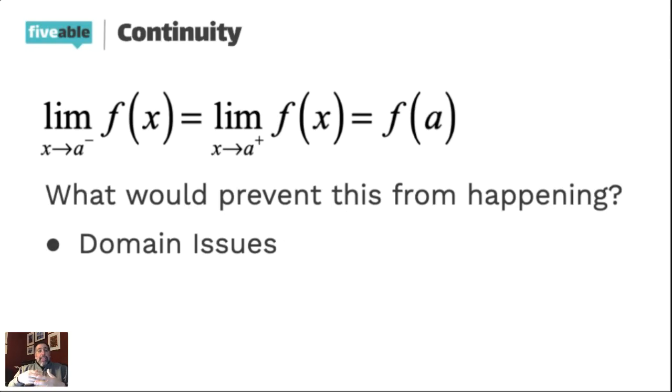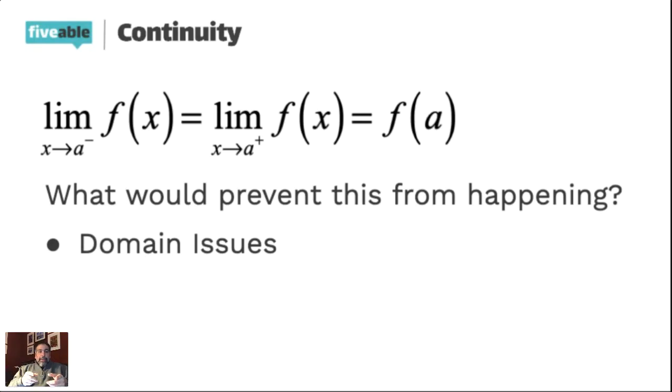And then the last domain issue is when you're dealing with logarithms, you've got to make sure that you don't take the logarithm of a number that is less than or equal to 0. So logarithms of negative numbers are no good. Logarithms of 0 are no good. Those are the three places you can get into trouble with your domain. That's going to cause your f of a to fail. So that's kind of the last equal sign.